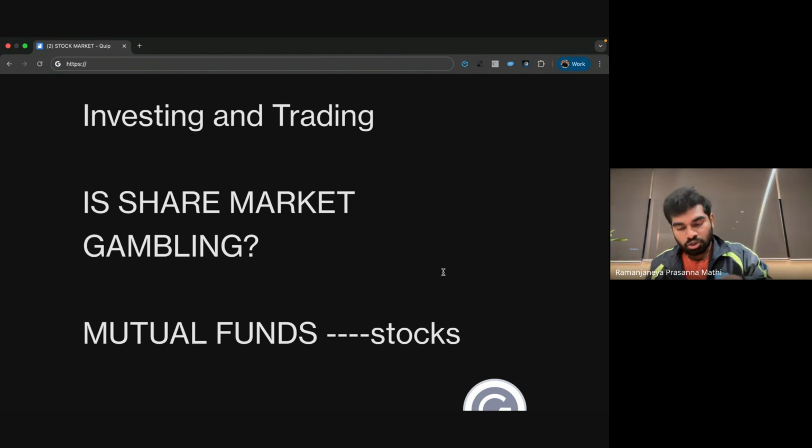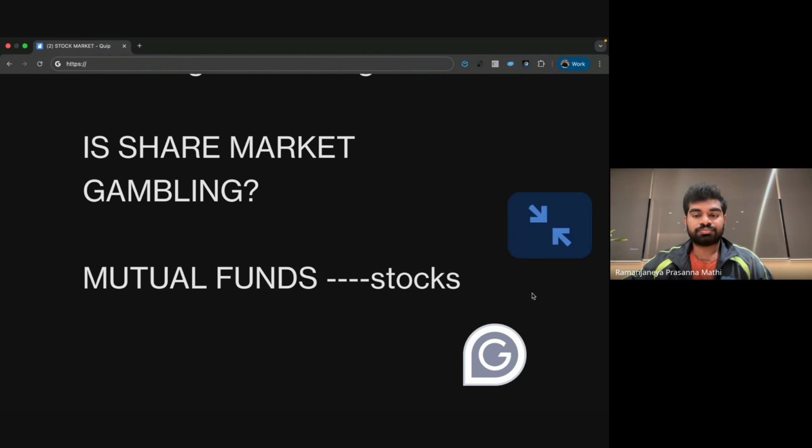So at least if you don't have any knowledge of which stocks to buy, invest in a good mutual fund. They will invest in good stocks. Mutual funds are less risky when compared to stocks, but they will give you very decent growth when compared to a fixed deposit or any other stocks.